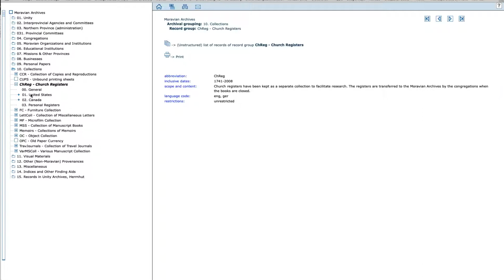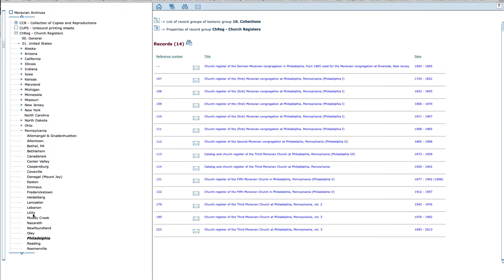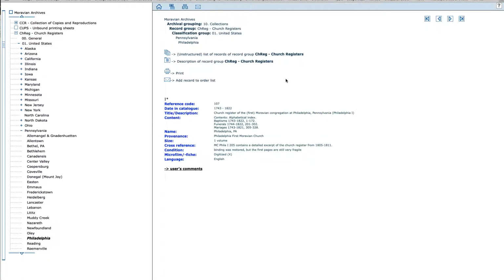So first of all, click on United States, Pennsylvania, still looking for Philadelphia, and here we have Philadelphia. On the right-hand side, you see all the church registers related to Moravian churches in Philadelphia. They are listed here, and for example, you will see Philadelphia 5, Philadelphia 3rd, 2nd, 1st Moravian Church, and you can find detailed information just by clicking on the item. Then when you come to the archives, you can request number 107 from the collection Church Registers. We'll be happy to bring that out to you.